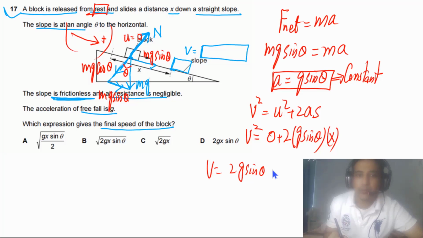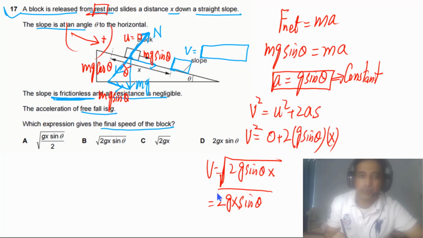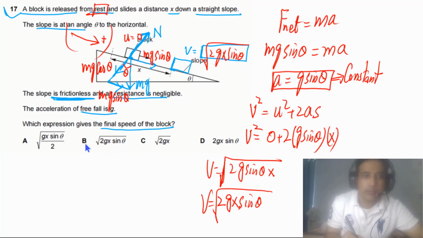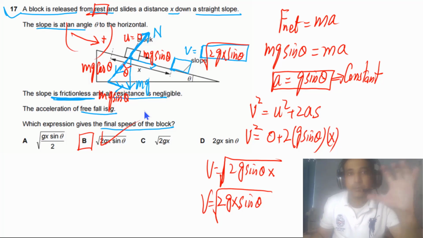So we can write down x here, root of this one. If we organize this a little bit, we can say this is 2gx sine of theta, root of this one. So this is the final speed. So we got final speed as the root of 2gx sine of theta. So the answer for this question has to be B. So B is the correct answer. A nice question about kinematics and forces.